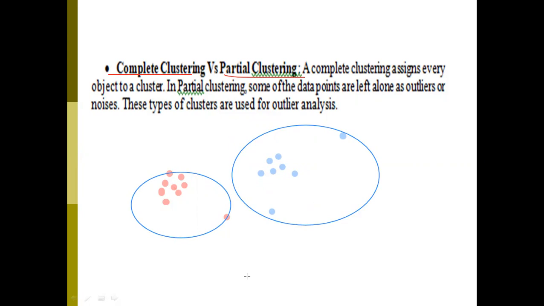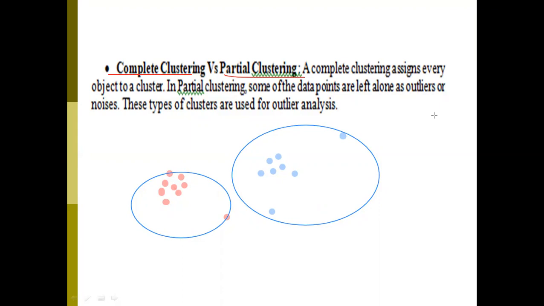Total data points belong to these two clusters itself. There are no outliers, no extra data points left in this example, isn't it? So this kind of clustering is called complete clustering.